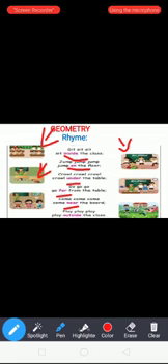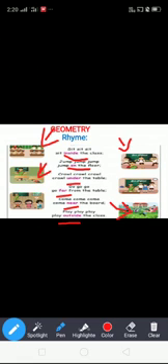Next, play, play, play, play outside the class. See this picture. The students are playing outside the class. What is the meaning of outside? The outer side or surface of something.